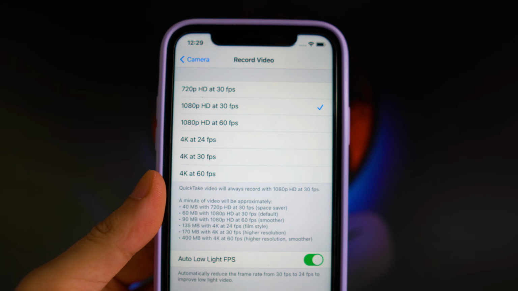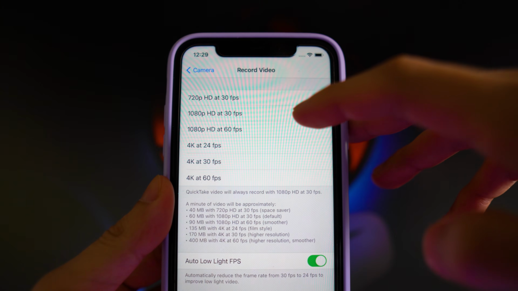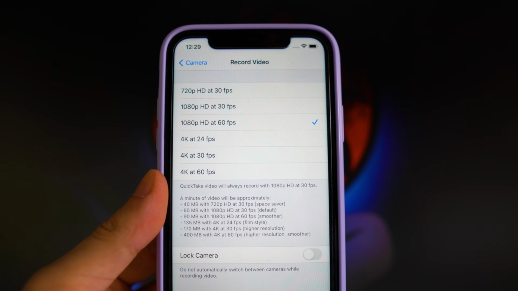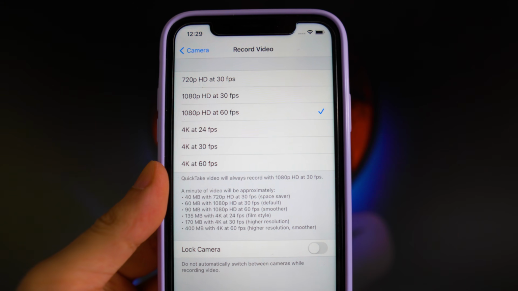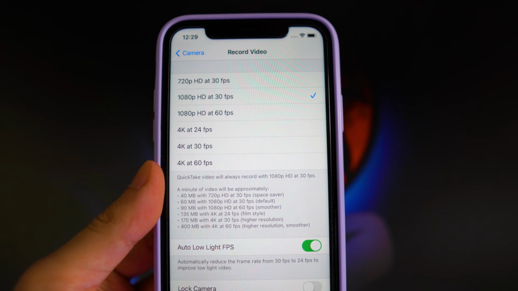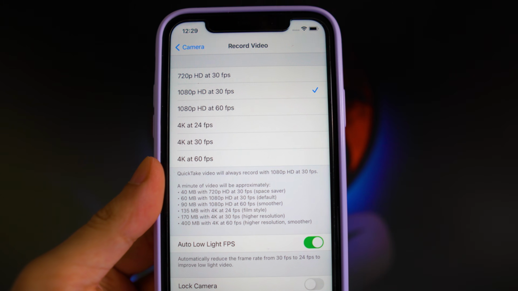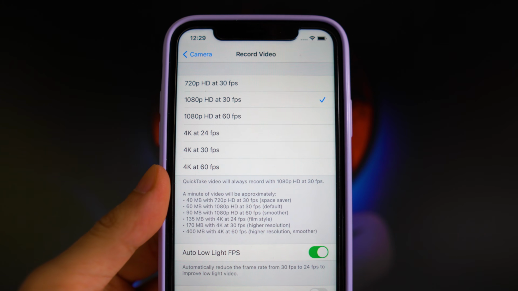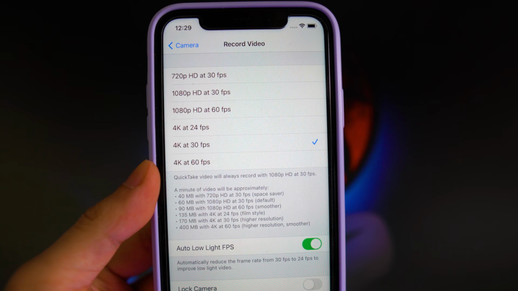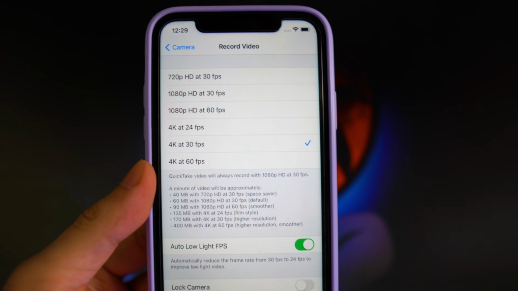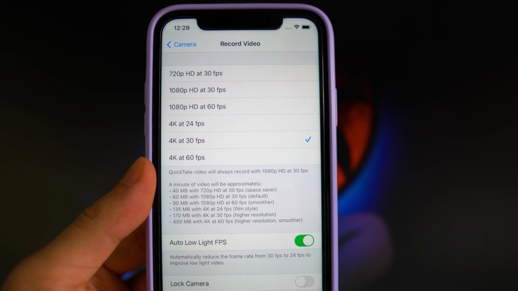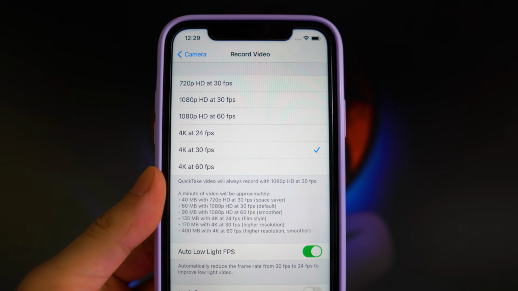Most people will most likely be at 1080p at 30 FPS and 60 FPS. For the FPS, the only difference is if you want a more natural look, you may want to go to 30 FPS, or if you're shooting 4K, maybe go to 24 FPS. But there's also the 60 FPS. Basically, if you're shooting in 4K and you actually have an external display, such as a monitor that you're going to be transferring the file onto and displaying it on, then I recommend shooting in 4K.